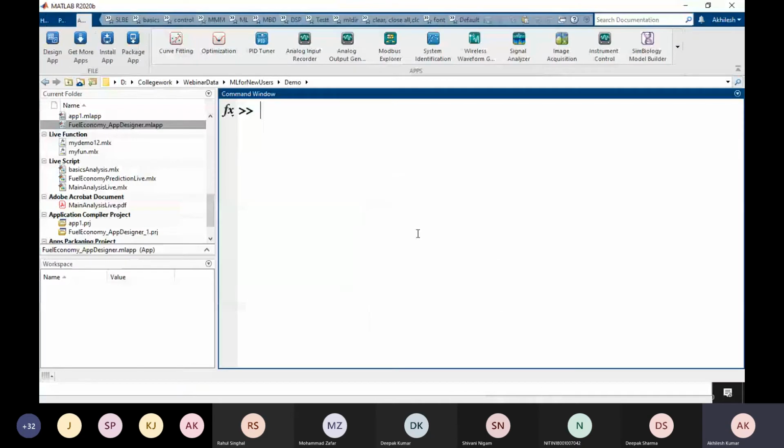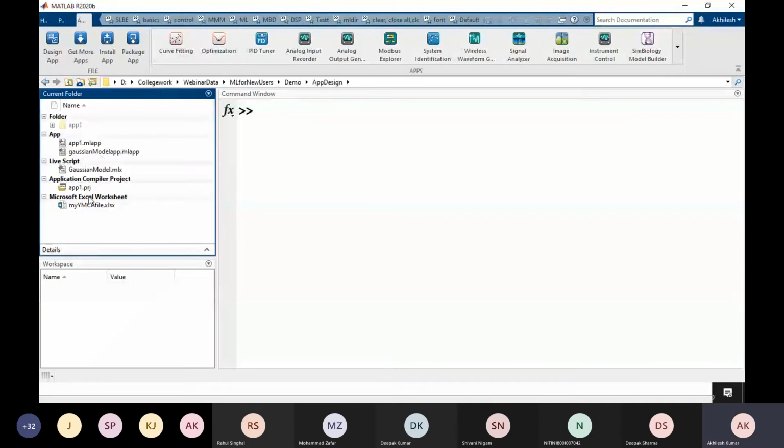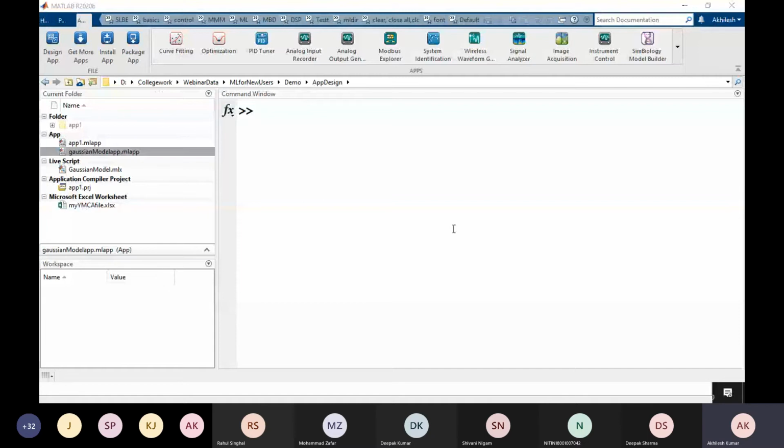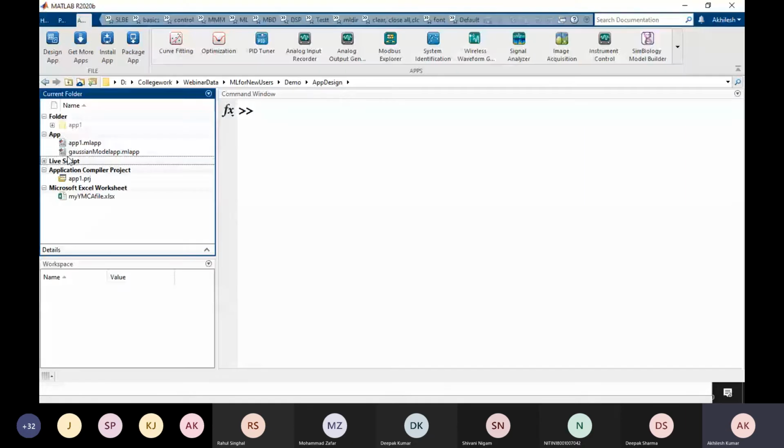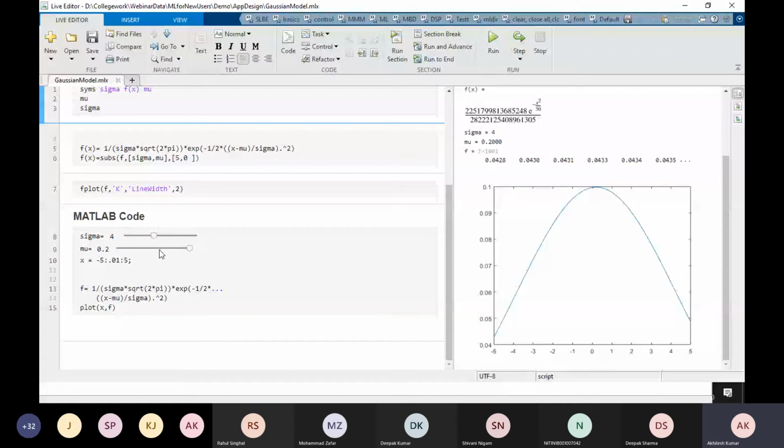So what I'm going to do here, I have, just 1 minute. I have one Gaussian equation here. Let me close this first of all. I have one Gaussian model here. I want to create an app for this Gaussian fitting. A Gaussian equation is simply a normal distribution. Okay, so this is the equation which I have here. I have a MATLAB code. I use sliders here to change the standard deviation and mean value.